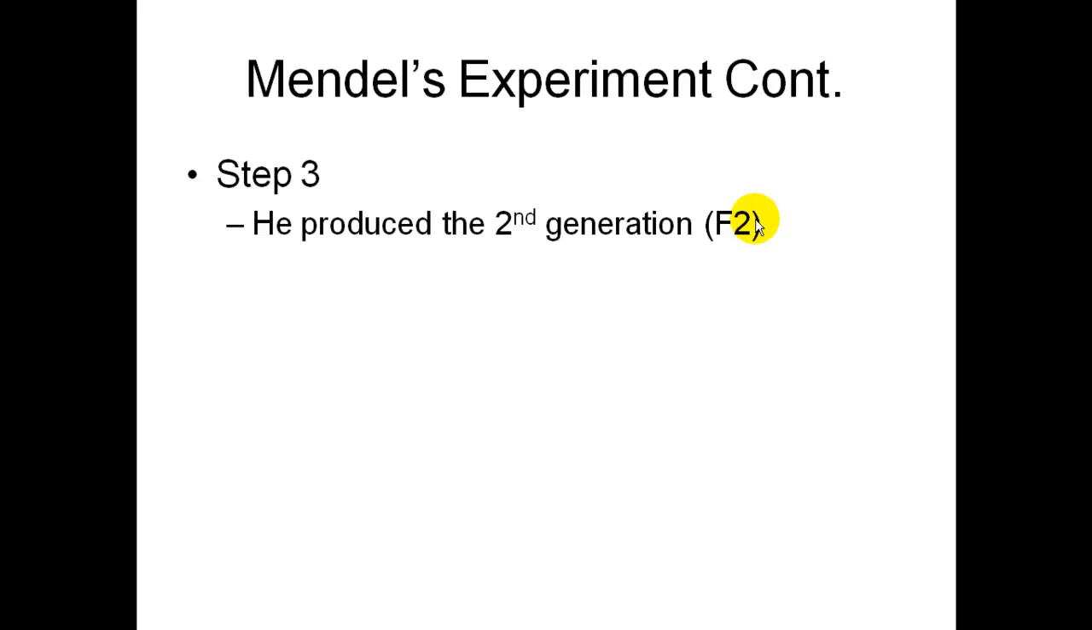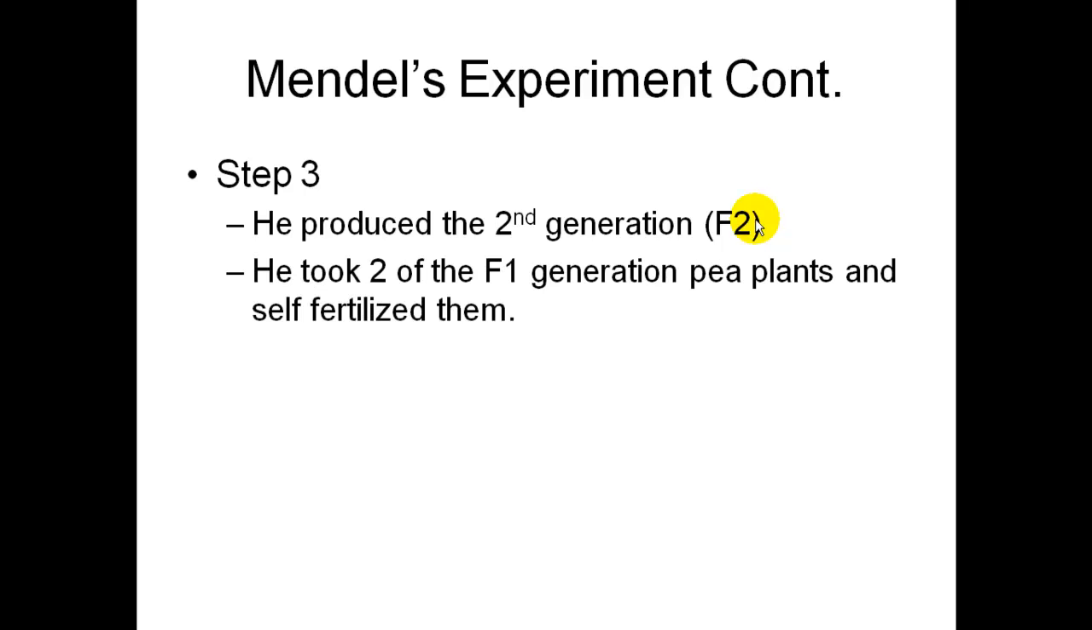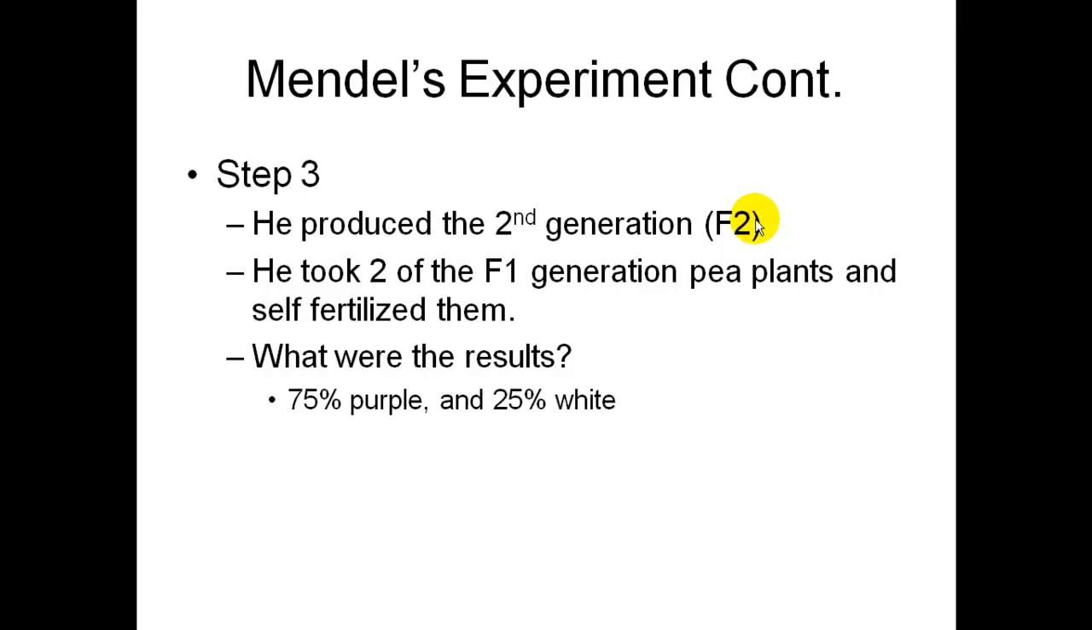So then he went to step 3 and he produced the second generation, or F2. He took 2 of the F1 generation pea plants and he self-fertilized them. What were the results for this one? 75% of his plants were purple. 25% of his plants were white. And this repeated no matter what type of trait he was looking at, it always got a 3-to-1 ratio.